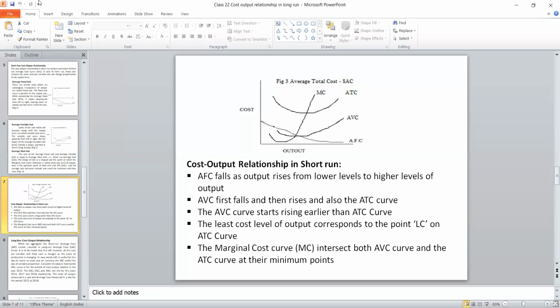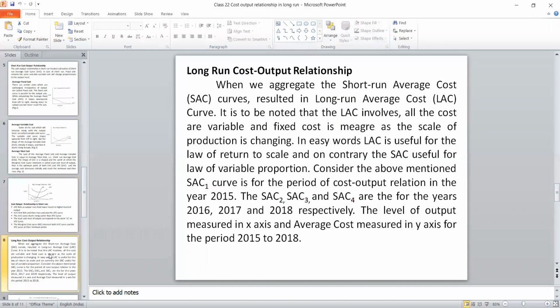This particular ATC is nothing but SAC, that is short run average cost curve. You can see this particular ATC, that ATC is nothing but SAC. Okay, so when we aggregate the short run average cost curves, it results in the long run average cost. 4-5 years put together makes a long run.